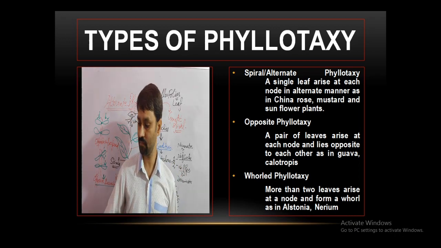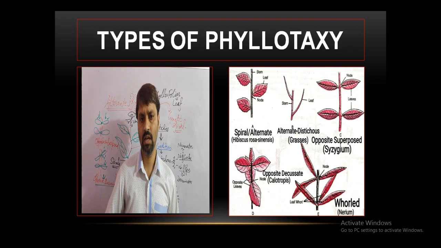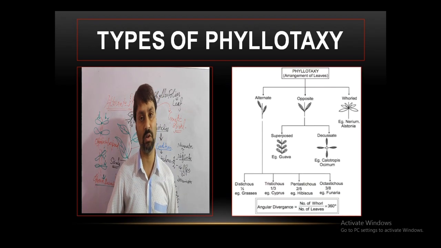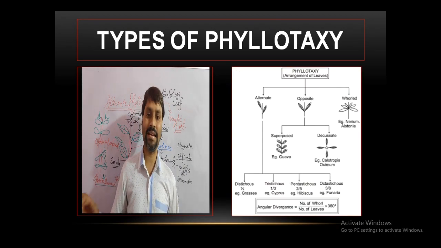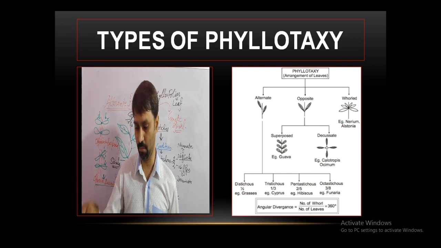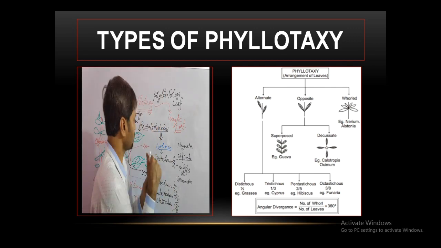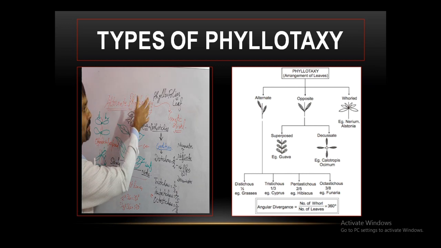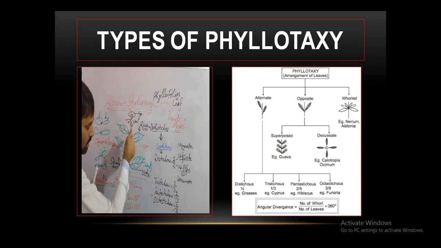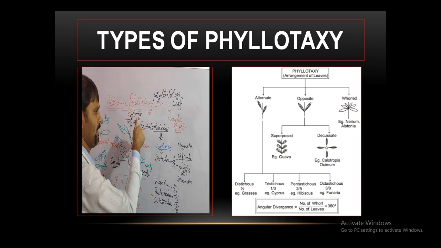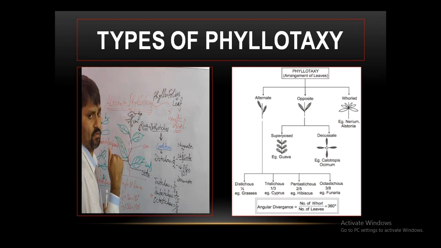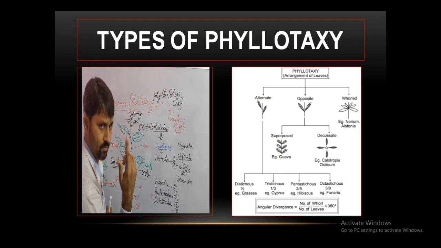Is it clear? One more aspect of the spiral or alternate phyllotaxy I must discuss here now. It is something there, my dear friends, on your blackboard. See here, the alternate phyllotaxy is there. I have told you that we look from the top side in opposite.